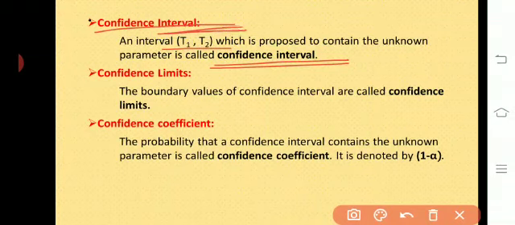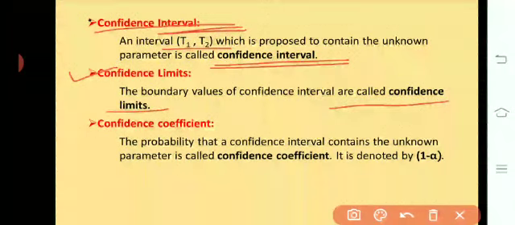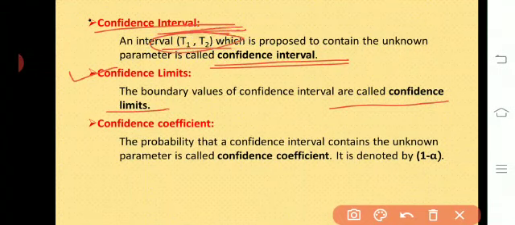The next concept is confidence limits. The boundary values of a confidence interval are called confidence limits. In the previous definition, in the confidence interval, we have considered the interval T1, T2. So the boundary values, that is T1 and T2, are nothing but confidence limits.